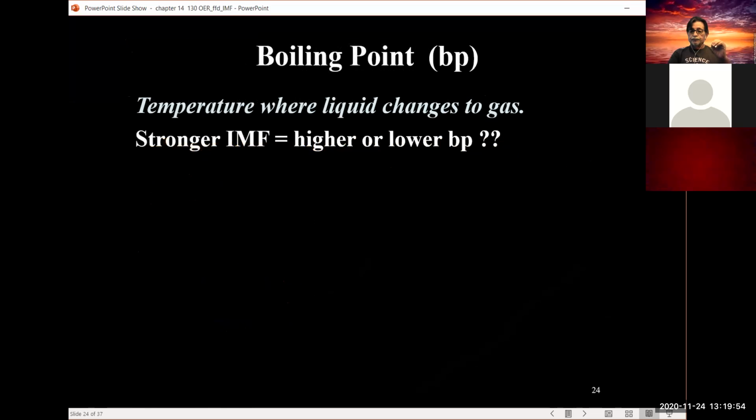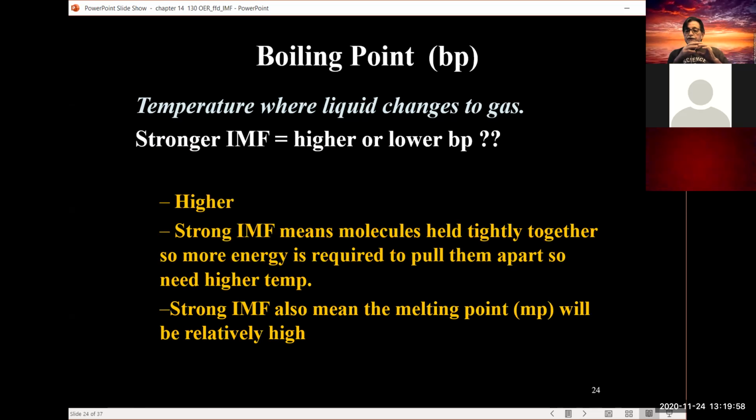The boiling point. Strong IMF interactions cause higher boiling points. Okay, again, these interactions are so strong that quite a bit of energy is necessary to break those IMF interactions apart, the energy that we put into the system to get it to boil.